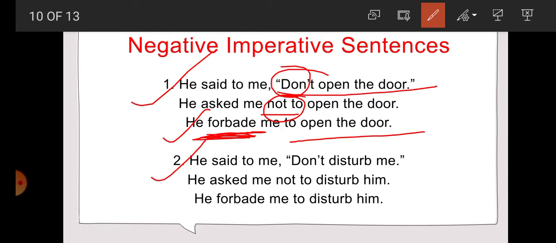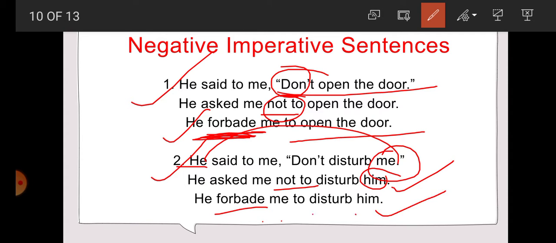Now number 2 example, he said to me, don't disturb me. Student, so he asked me not to disturb him. Why him, student? Because me is first person. So first person according to the subject. What is the subject here? He. So for he, what will be the object? Him. Now we can use forbid also: he forbade me to disturb him. When forbid is used, then there is no not. If not is used, then there is no forbid.